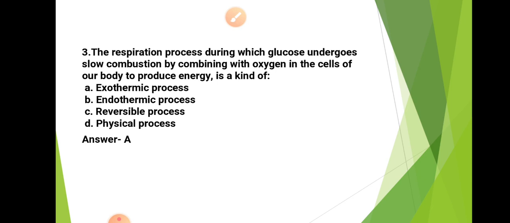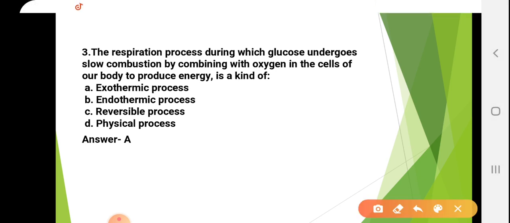The next question is: the respiration process during which glucose undergoes slow combustion by combining with oxygen in the cells of our body to produce energy is a kind of what? When we are exercising or running, exothermic reactions are processed in our body. So this is an exothermic reaction process, and A is the right answer. We all know what an exothermic reaction and an endothermic reaction are.